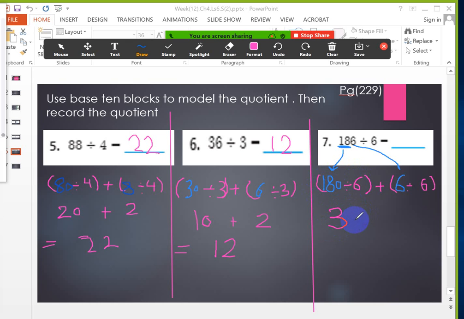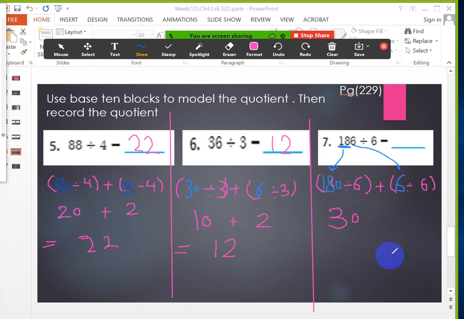I'm sorry, but I think it's 80. No, I said 18. Ah, you think I said 80 divided by 6? Okay. So it's 18 divided by 6, just those numbers.